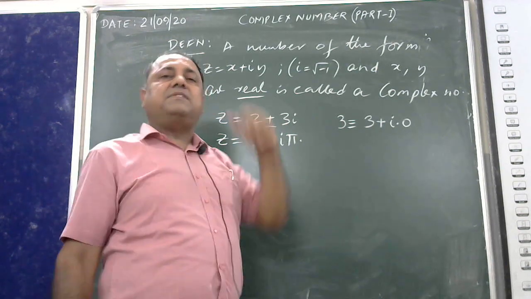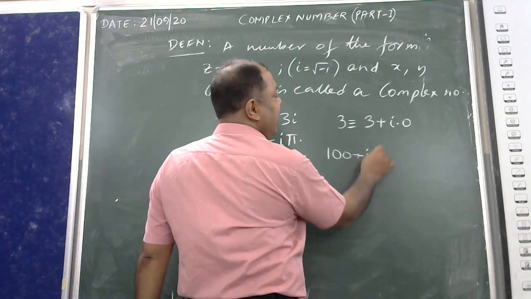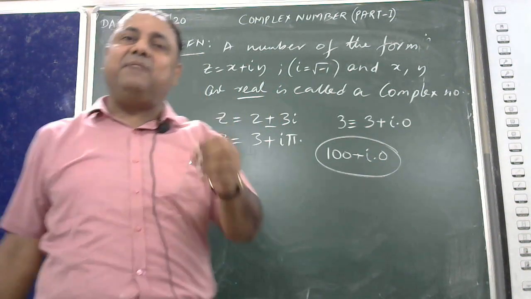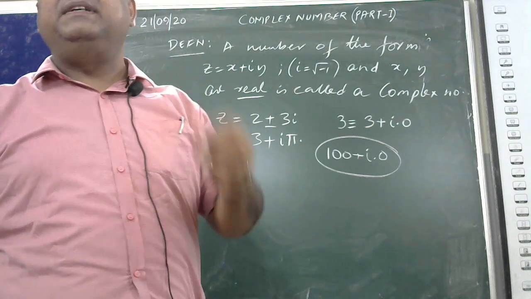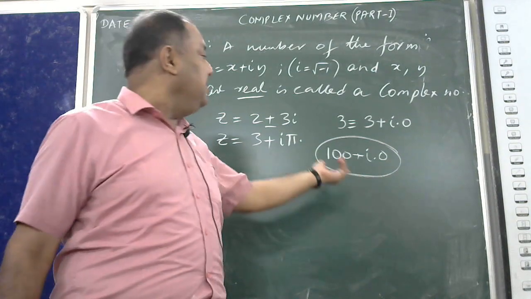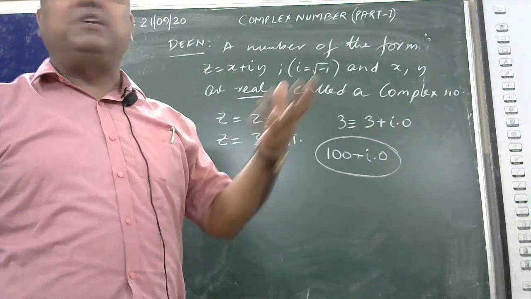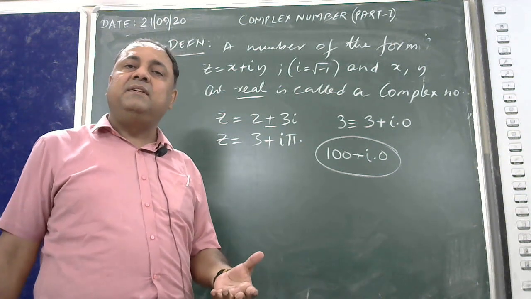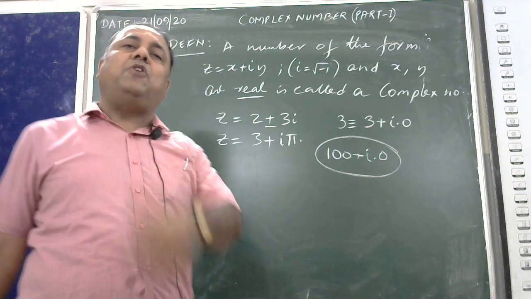So suppose you are given 100, you may add i0 and conclude 100 is a real number, but if you add them up, 100 plus i0 becomes a complex number. So therefore, any real number is in fact a complex number.